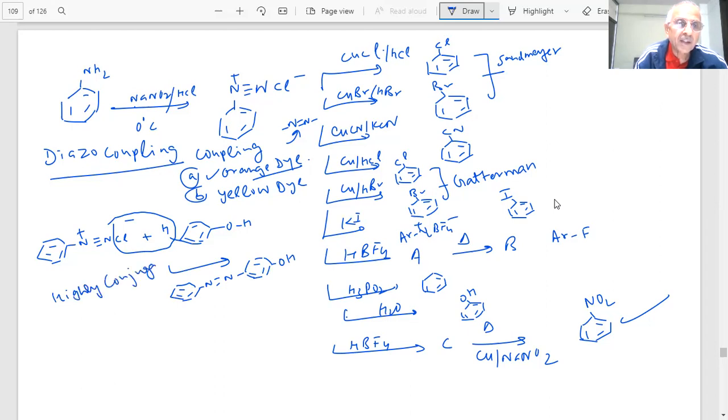And these highly conjugated systems are highly colored. It is a dye, student. This is a para-hydroxyazobenzene. This is called orange dye.